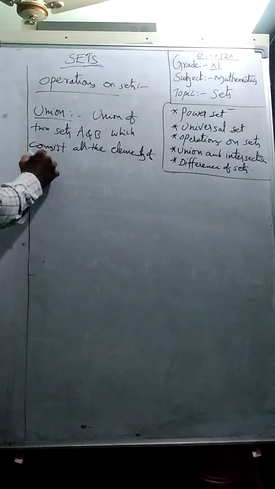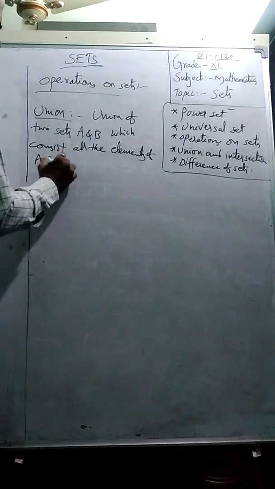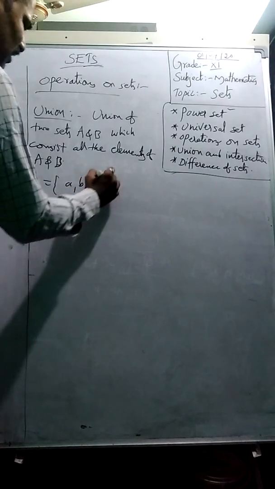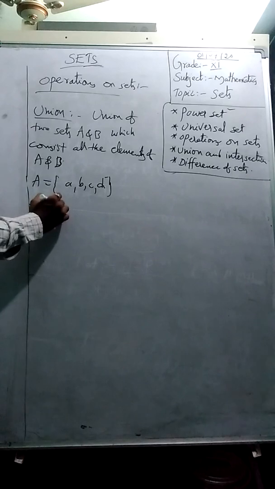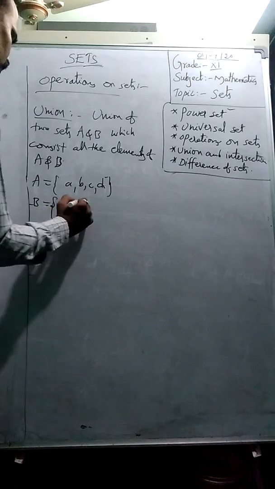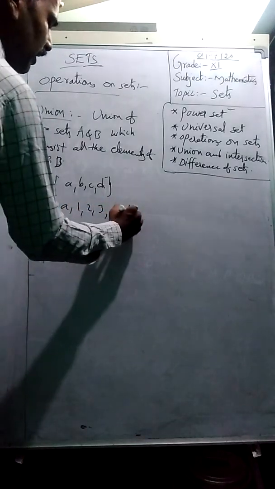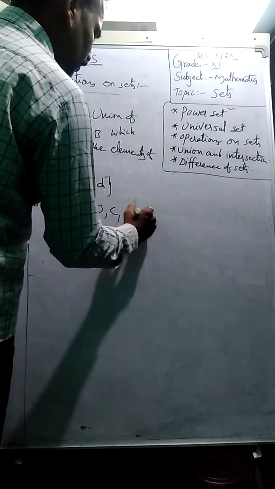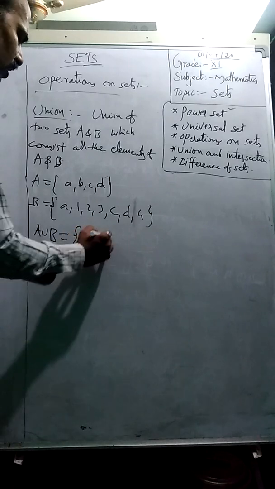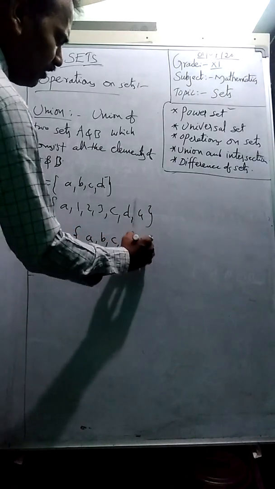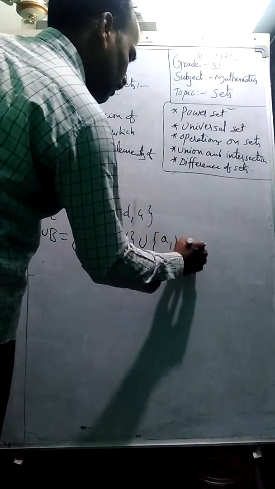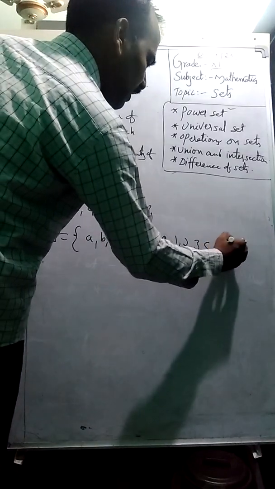Let us discuss one set A as A, B, C, D. That is our way, students. B set is given as A, 1, 2, 3, C, D, and 4. Here, A union B is defined as, let us write all the elements. Union itself means together all the elements: 3, C, D, 4.